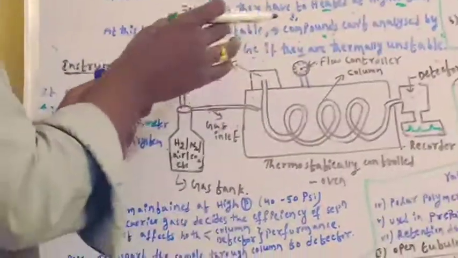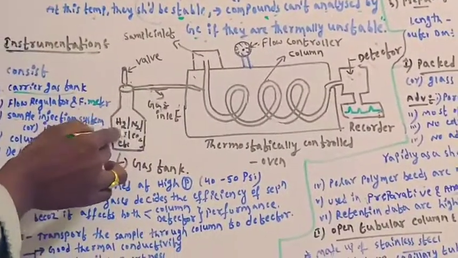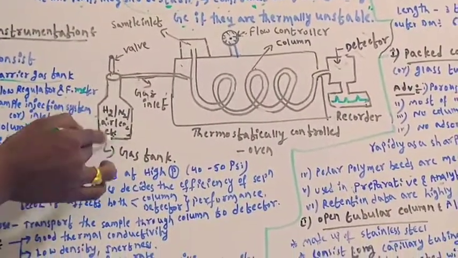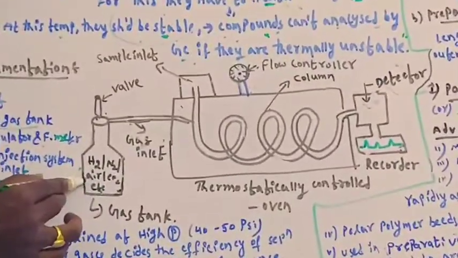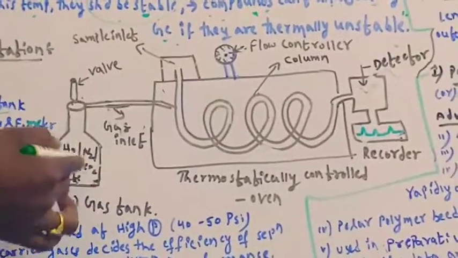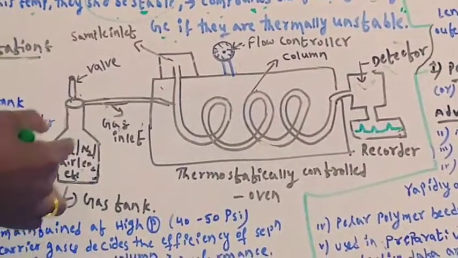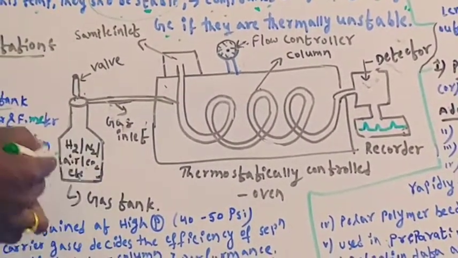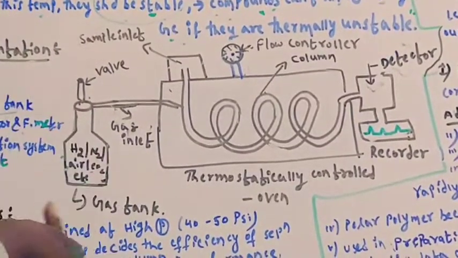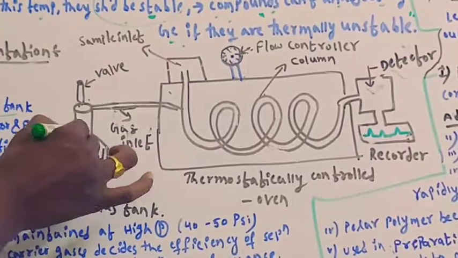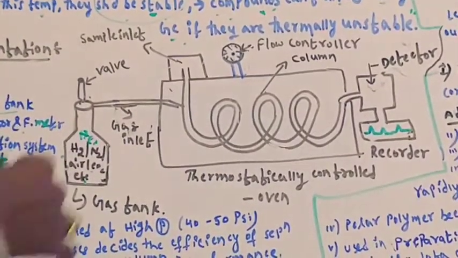Here, first I will directly explain the working principle using the diagram. You can see gas chromatography here. The first one is the carrier gas tank. Here I mentioned hydrogen, nitrogen, air, carbon dioxide, and so on. These kinds of gases can be used as a mobile phase. Either we may use a hydrogen cylinder, nitrogen gas tank, air, carbon dioxide, argon, or helium as the mobile phase.